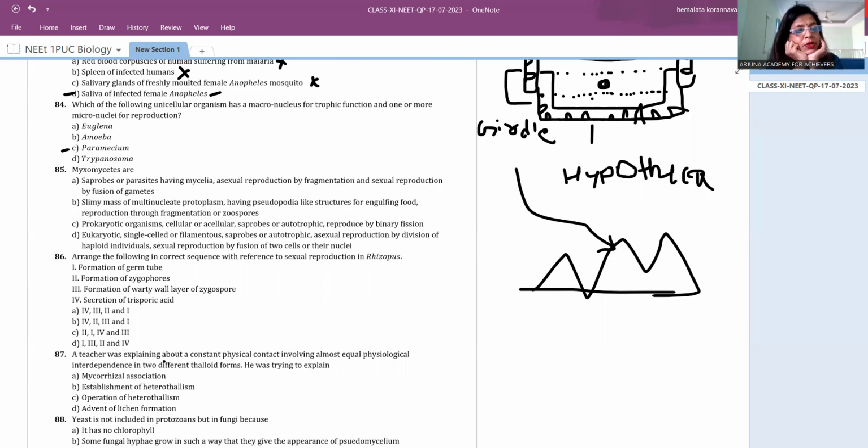Reproduction is through fragmentation of zoospores. So ಇದರಲ್ಲಿ sexual reproduction ಇರಲ್ಲ, ಅದಕ್ಕೆ micro, they are called myxomycetes. So the B option is correct in this. So because much of myxomycetes you are not studying, you have learned only first phycomycetes, then ascomycetes, then basidiomycetes, then last one is deuteromycetes. These ನಾಲ್ಕು ನಿಮಗೆ ಪಕ್ಕಾ ಸಿಲೆಬಸ್ ಇದೆ, NCERT book ಅಲ್ಲಿ ಮೆನ್ಷನ್ ಮಾಡಿದ್ದಾರೆ. myxomycetes as detail ಆಗಿಲ್ಲ, but anyway ಇಲ್ಲಿ ಕ್ವೆಶ್ಚನ್ ಬಂದಿದೆ, so I am explaining you.